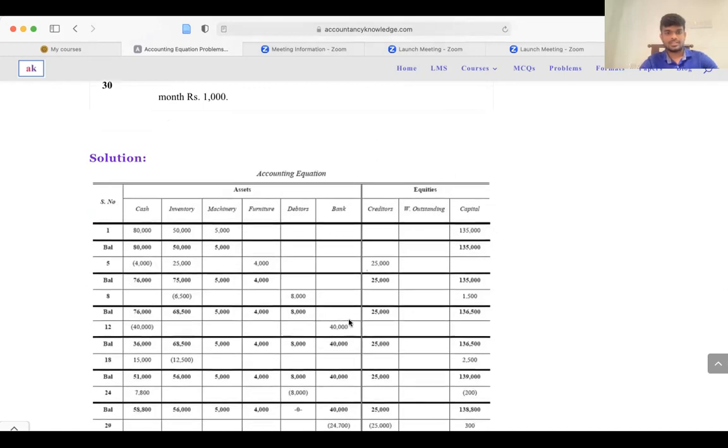You can see the furniture will be increased by 4,000 and your cash balance will be reduced by 4,000, your inventory balance increased by 25,000 and your creditors balance increased by 25,000.